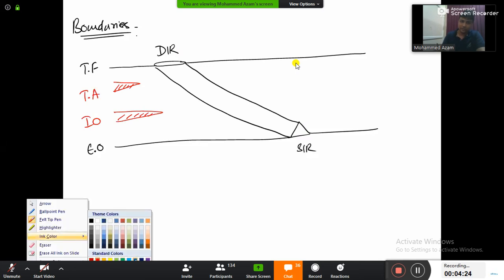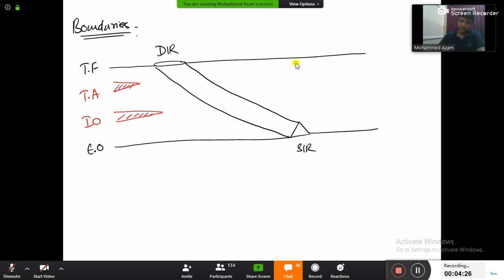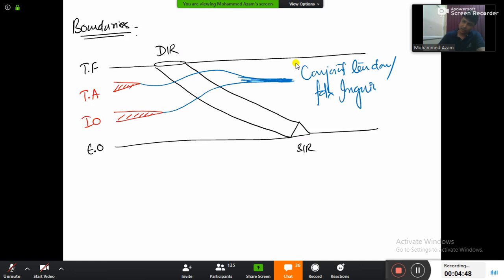And what is going to happen to these two fascia, guys? The internal oblique aponeurosis is going to arch above and go on the other side. And these two are going to meet together, and they are going to form the conjoint tendon. What is another name of the conjoint tendon? Falx inguinalis. And what is this conjoint tendon or falx inguinalis made up of? It is very clear in the diagram. Internal oblique plus transversus abdominis.